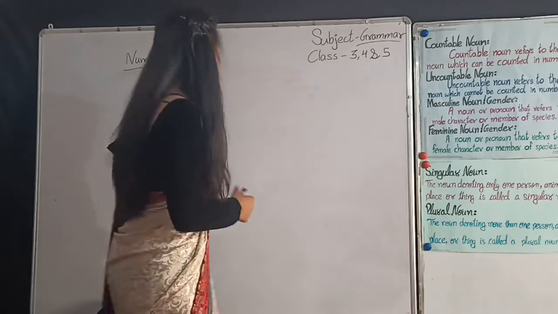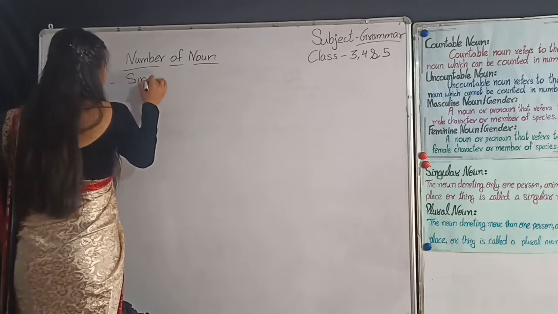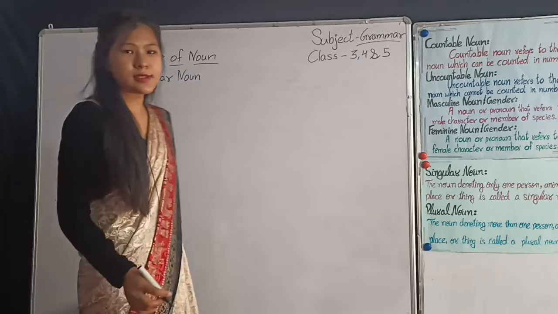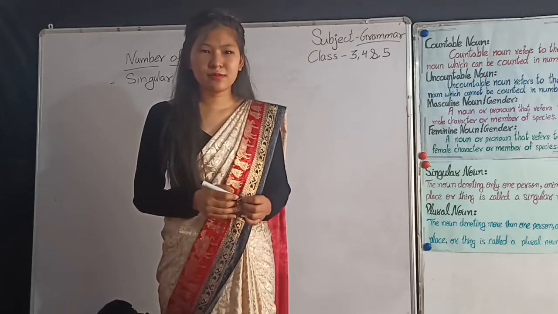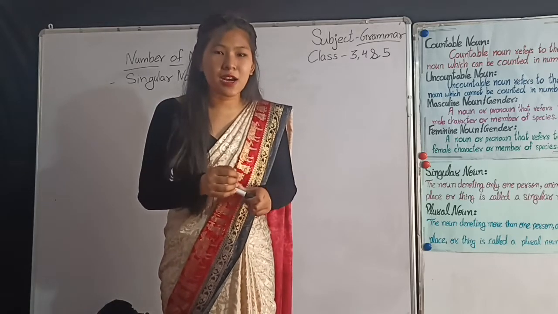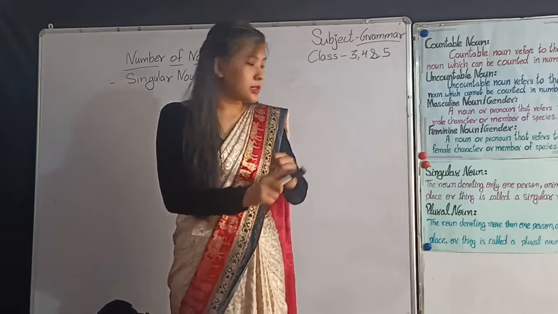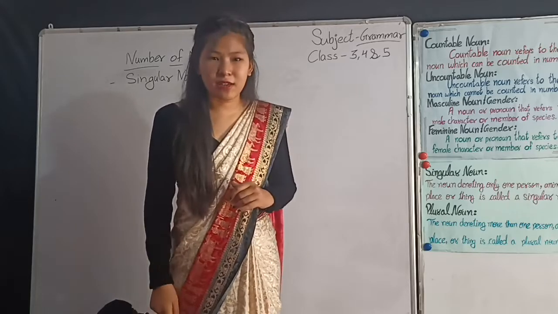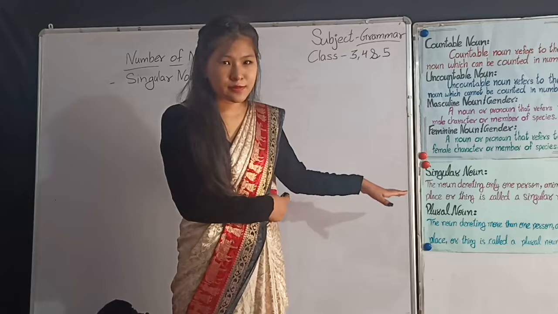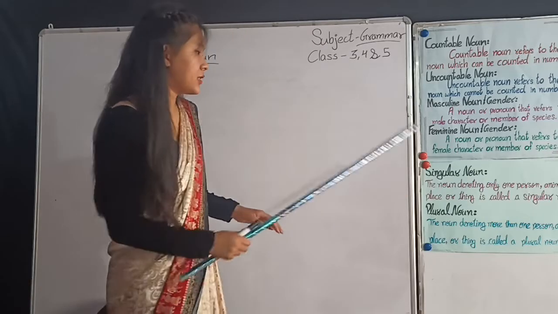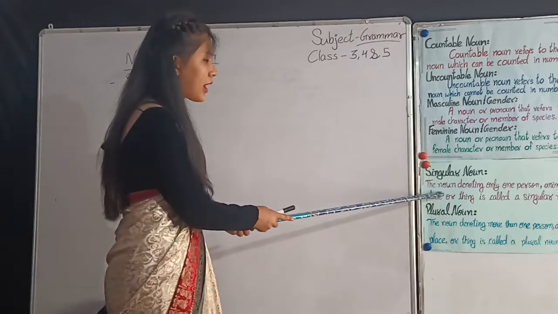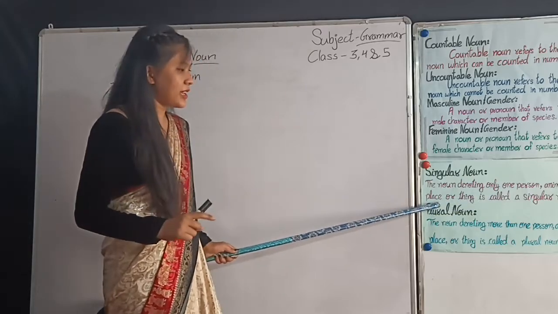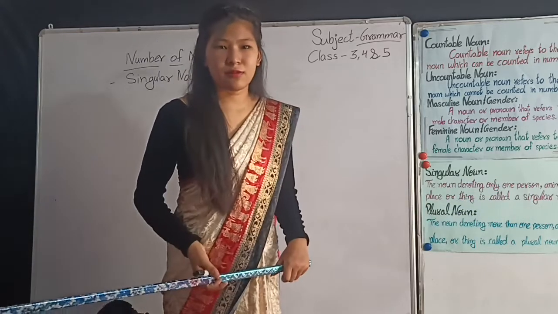So first is singular noun. Dear students, what is singular noun? Yes, singular noun is a noun that denotes only one person, only one animal, place or thing. As we look into the chart, there is a definition of singular noun. The noun denoting only one person, animal, place or thing is called singular noun.